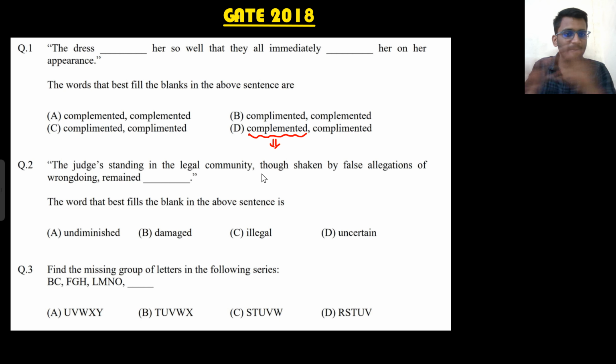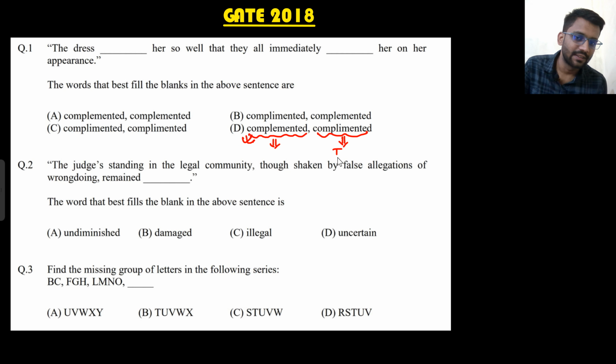So something that completes someone. So the dress complimented her so well. This would come initially, and that they all immediately complimented her. This compliment means to praise or admire, right? To praise or admire.